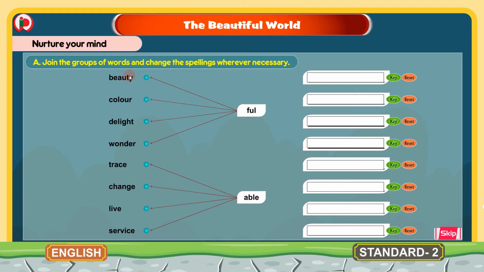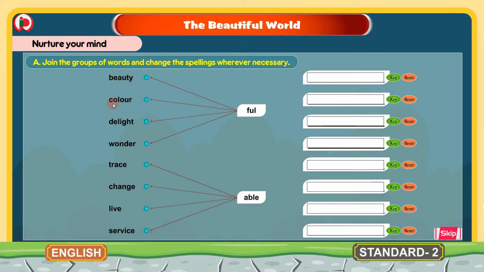Here we have a few words given. We have to join these words with the given word in the box here. And while joining these two words, we have to take care that the spelling changes will be there. We have to join these two words and write in the space given here, making necessary spelling changes. The words given here, first let's read them.